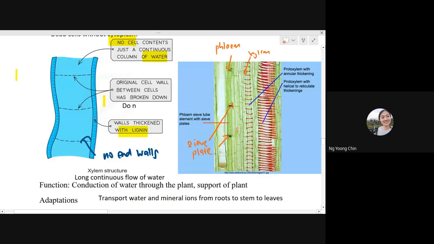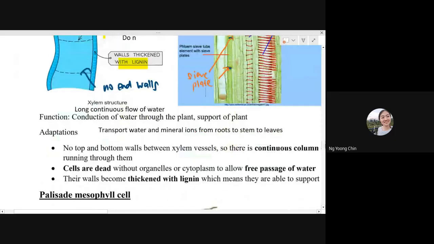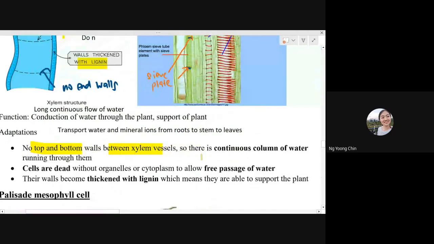Remember, the superstructure is just like a filter with a small hole inside. So the adaptation of xylem is they do not have any end wall between the xylem vessel, so they can create a continuous column of water running through that. And then in the xylem, the cells are all dead. Okay? So inside they don't have any cytoplasm, so they can allow free flowing of water.